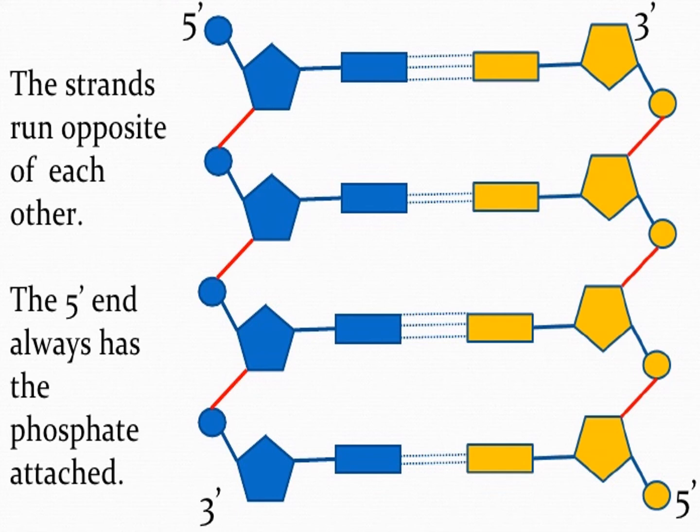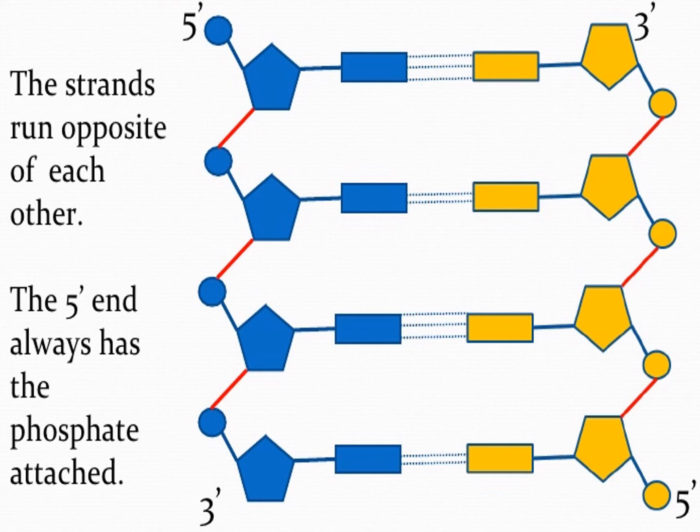Here, let us see the diagram. Blue is one polynucleotide chain. Yellow denotes the other polynucleotide chain. The blue strand has its 5' end on one side, and the yellow strand has its 3' end at the top. That means the two strands run in opposite directions to each other, that is, they are anti-parallel.